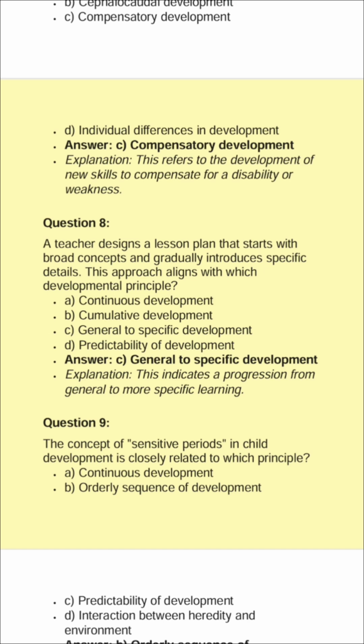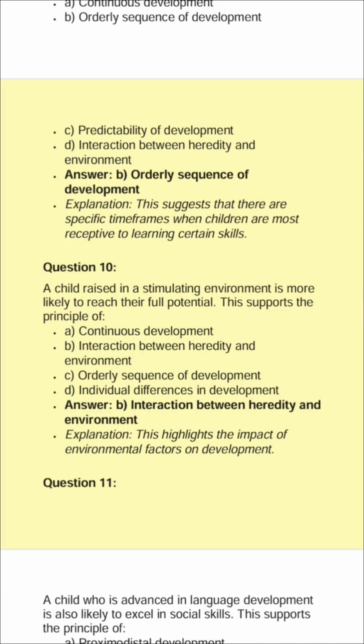Question 9. The concept of sensitive periods in child development is closely related to which principle? A. Continuous development. B. Orderly sequence of development. C. Predictability of development. D. Interaction between heredity and environment. Answer: B. Orderly sequence of development. Explanation: this suggests that there are specific time frames when children are most receptive to learning certain skills.